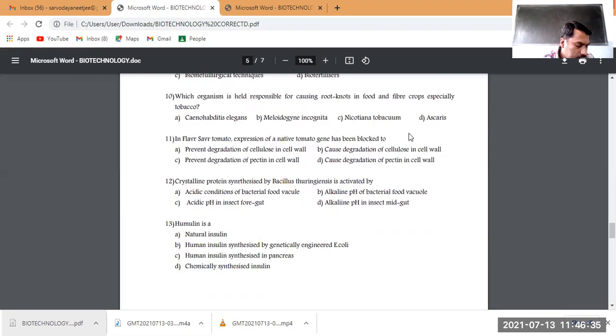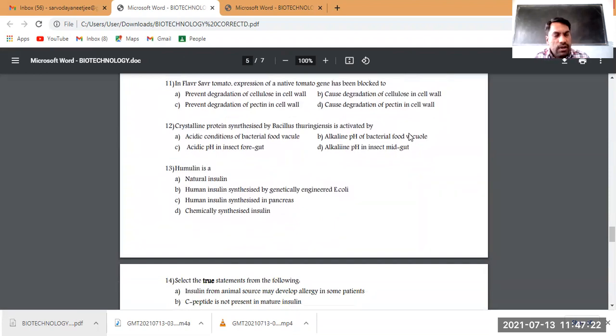Caenorhabditis elegans is one of the organisms used in genetics, especially its gene or DNA, mainly for studying the mechanism of DNA repair. So it's not the organism for root knot disease. Nicotiana tabacum is one of the names of the tobacco plant. Ascaris lumbricoides is the roundworm for ascariasis in humans. For the given question, root knot in tobacco is Meloidogyne incognita. It's one small direct question.